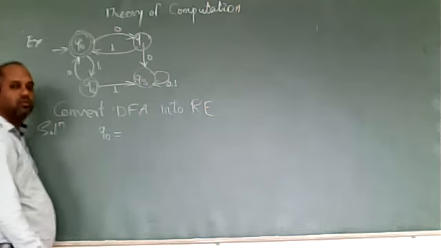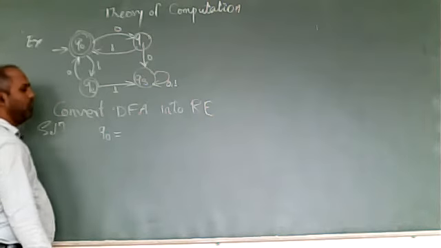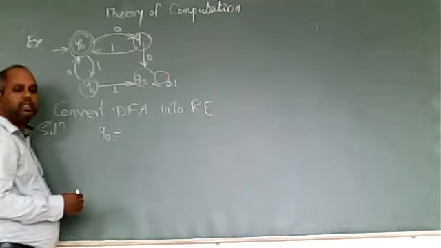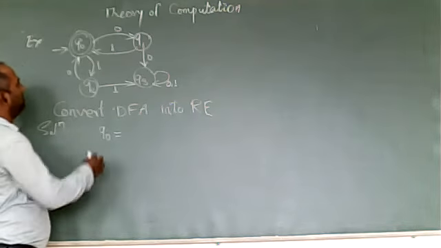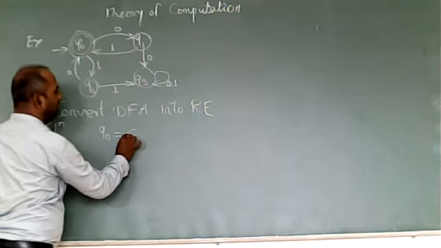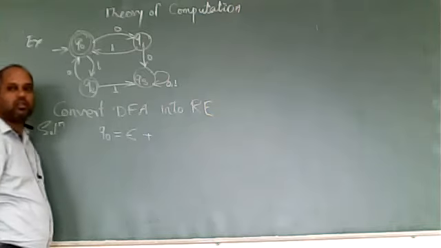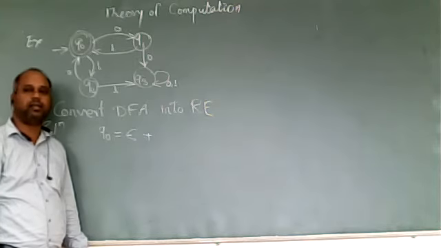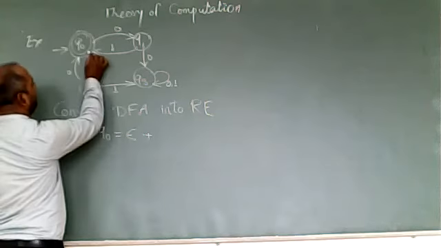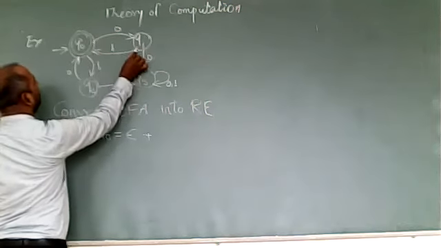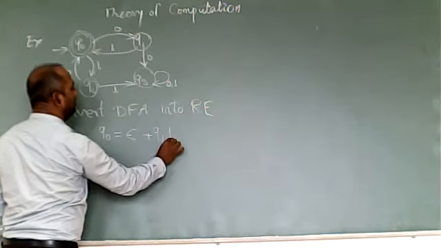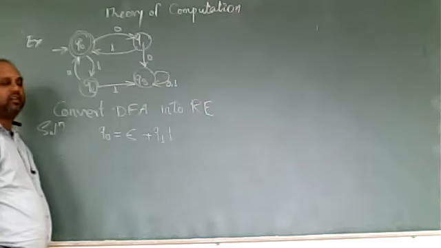Q0 equals... so how to write the equation? Consider all incoming transitions. For Q0, as it is the initial state, the first incoming transition will be epsilon. Now second, plus, from Q1 with 1 it is coming to Q0, so it will be Q1 1.